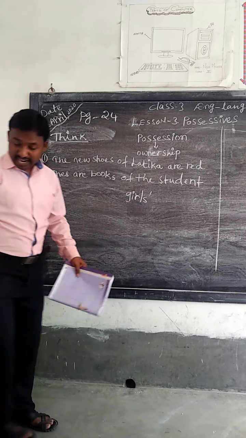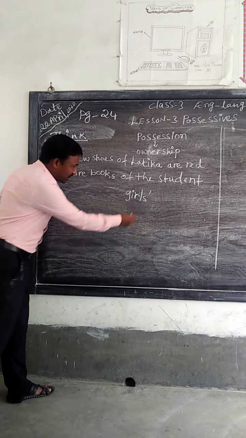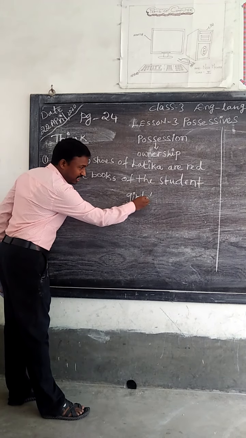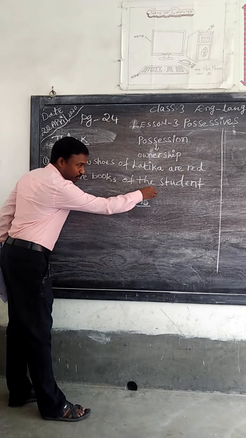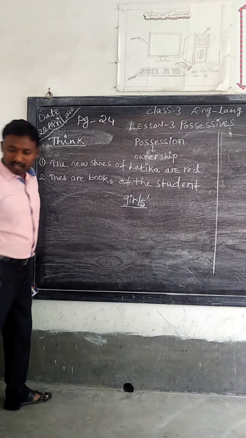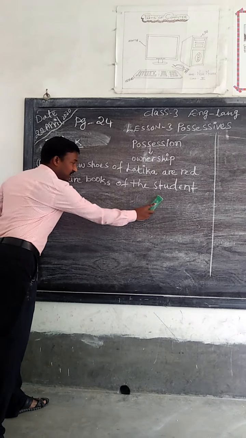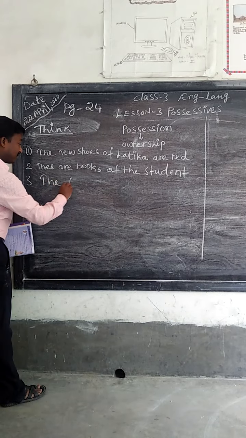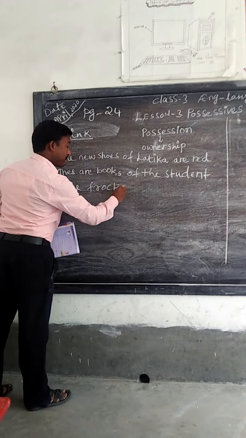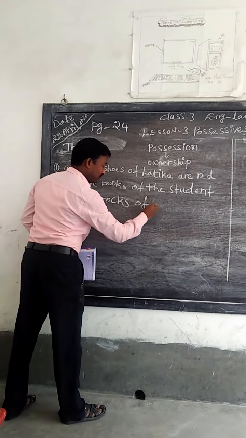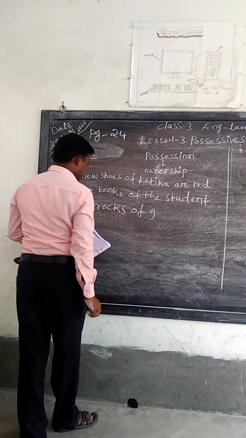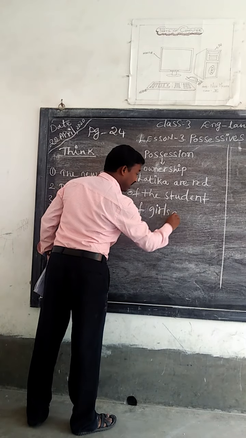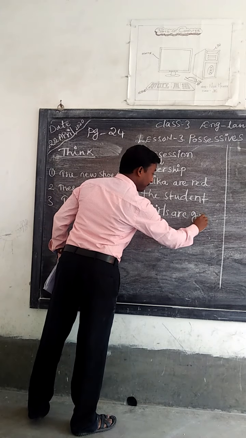So now we will write. Here also you see girls. Girl is singular, now girls is the plural form. After writing the plural form, we keep the apostrophe. The frocks of girls are grey.